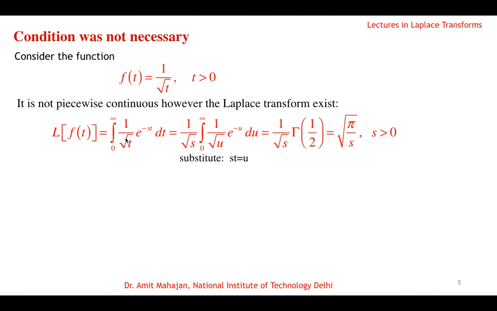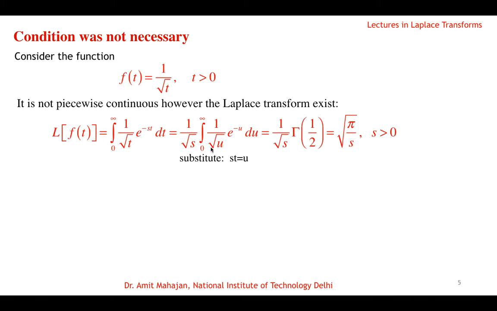Okay, to solve this integral, we substitute st as u. So dt will be du by s, and here t is u by s. If you substitute this, we get 1 by root s, 1 by root u, e raised to power minus u du, and the limits are the same: when t goes to 0, u goes to 0, and when t goes to infinity, u goes to infinity.